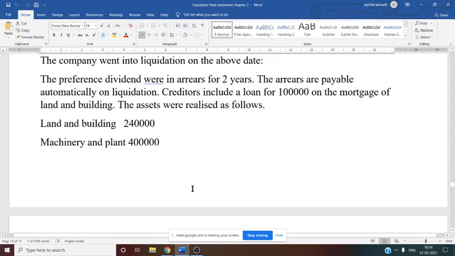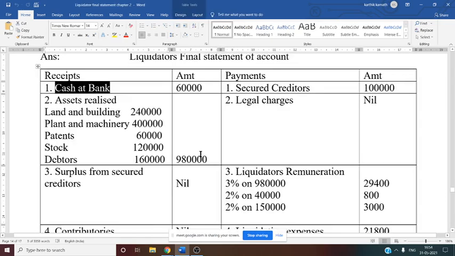Now we have to see the solution part. See this, the liquidator's final statement of account, receipt side. Now we have to see the receipt side one by one. First is cash at bank. Is cash at bank information given in this question? If you see the asset side, cash at bank is given, see this, 60,000. The same amount you will write here under the receipt side, cash at bank as 60,000.